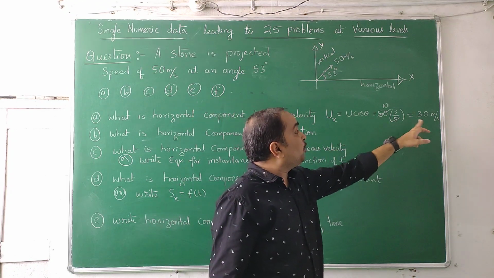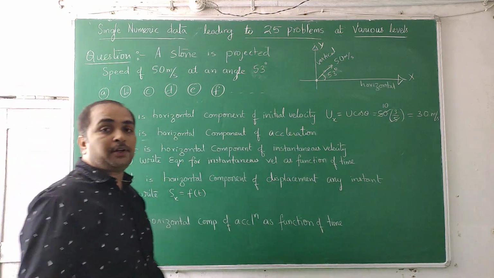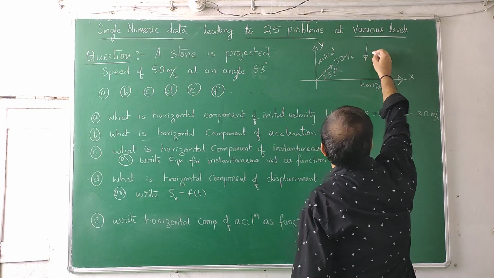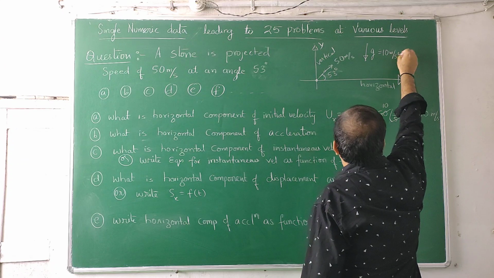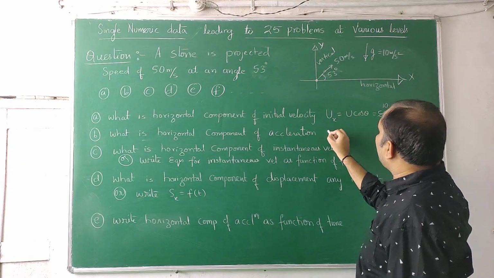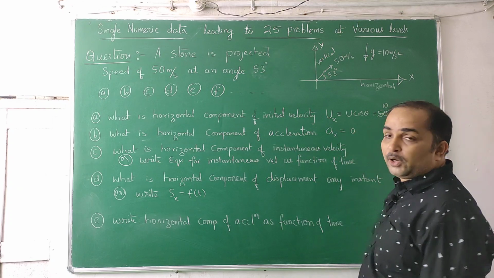So if you do this, you will get 30 meters per second. Next is, what is the horizontal component of the acceleration? See, acceleration due to gravity will be downward like this. For convenience, I am taking g as 10 meters per second square. When it is vertically down, it is along the y-axis, so its x component is 0. So they are asking ax. ax is 0.